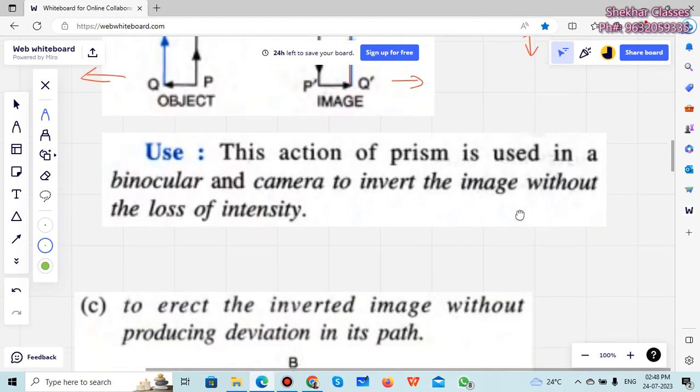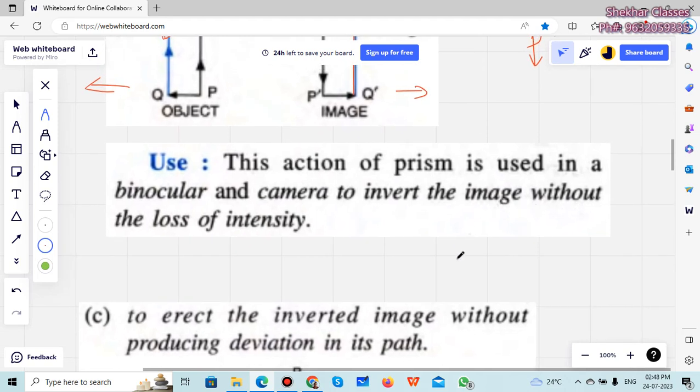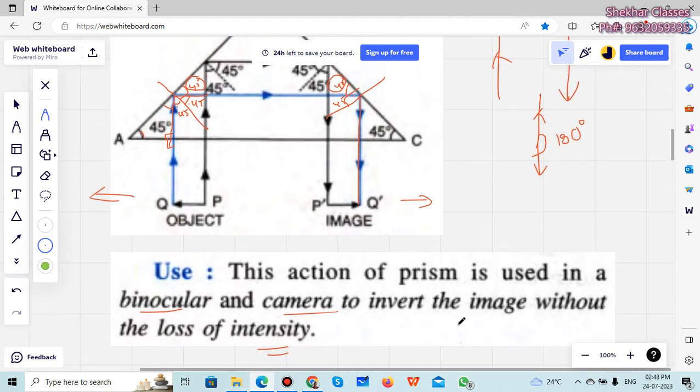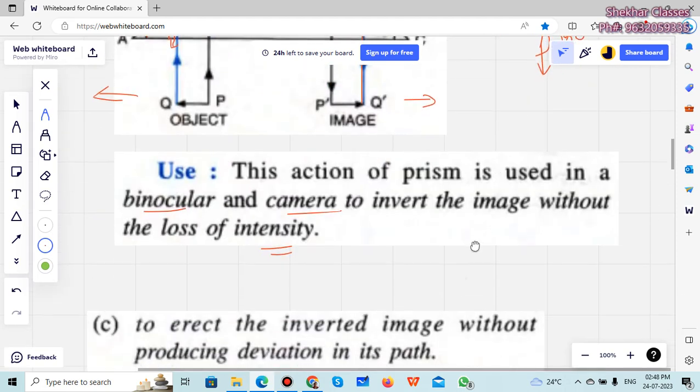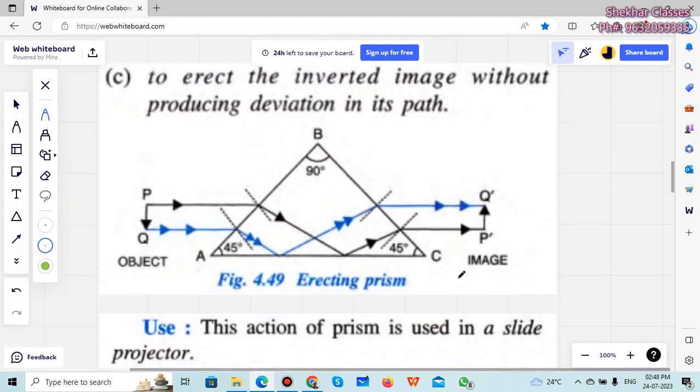Next, now what is the use of this? It is used in binoculars and cameras to invert the image without a loss of intensity of light. I mentioned why we use a prism: because of total internal reflection, no light will get wasted. The intensity of light will remain the same. In a mirror this doesn't happen because it absorbs, and multiple reflections also take place.